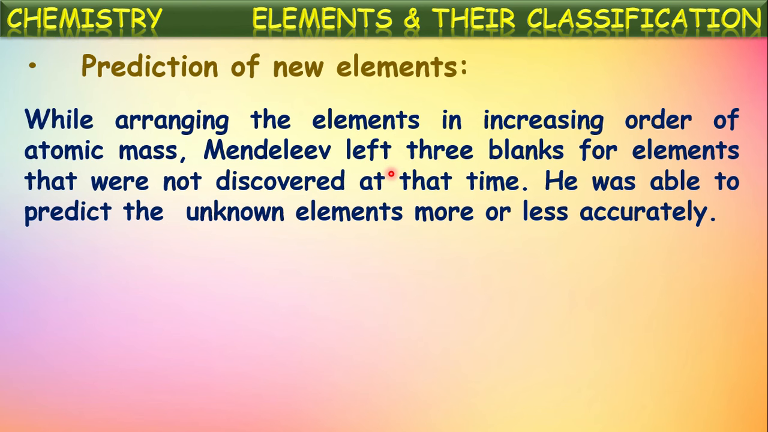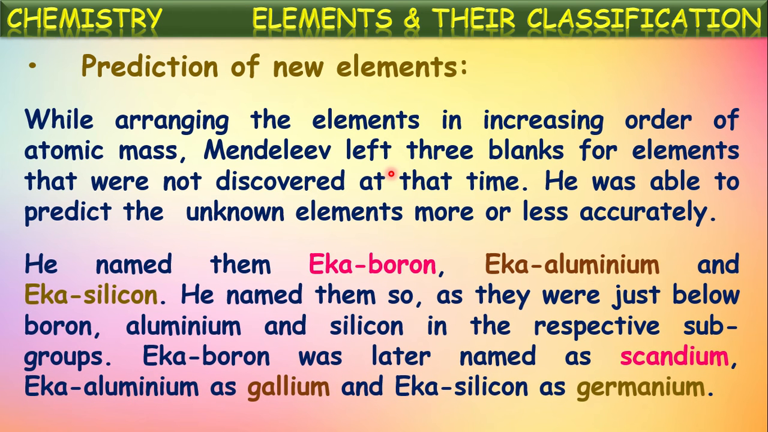He was able to predict the unknown elements more or less accurately also. Not only leaving the places, he was able to predict those unknown elements and their properties also. In that way, he succeeded there. He named those unknown elements Eka boron, Eka aluminium, and Eka silicon. He named them so as they were just below boron, aluminium, and silicon in the respective subgroups.